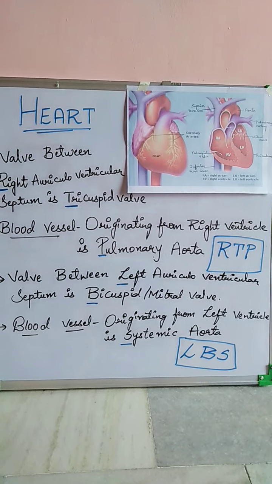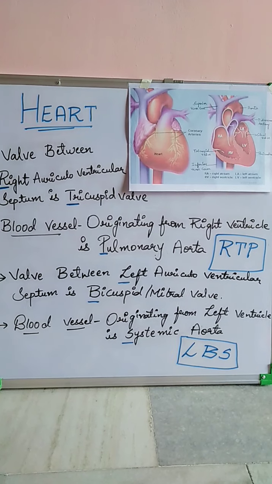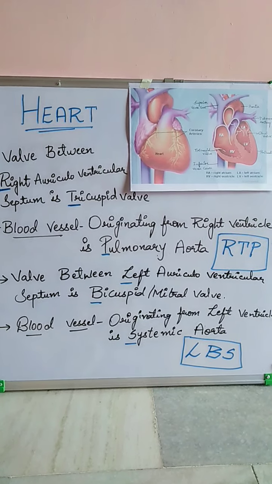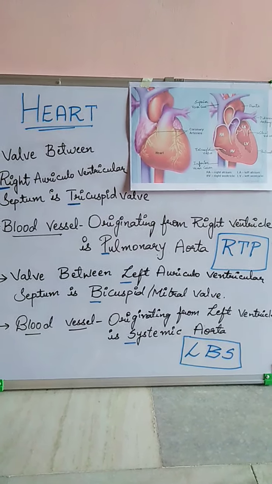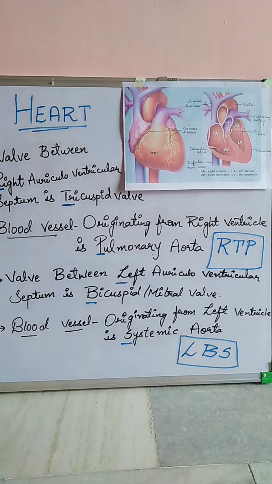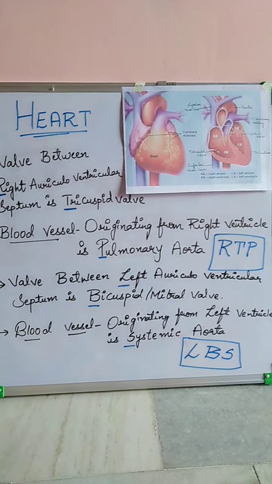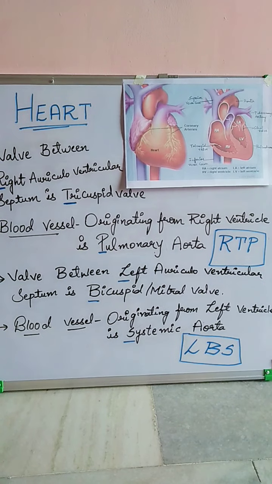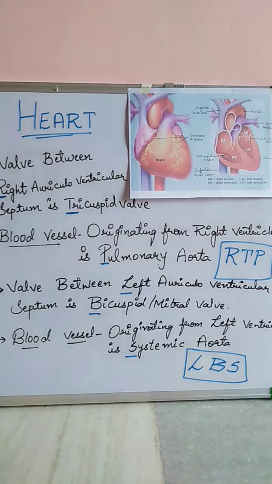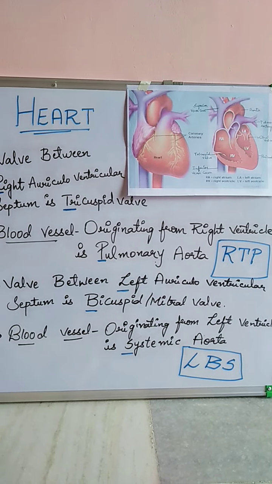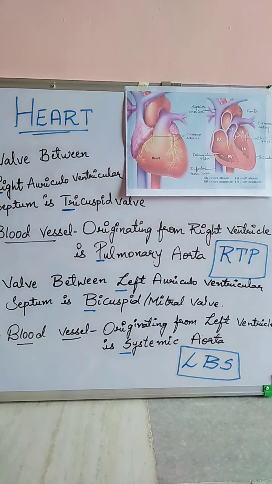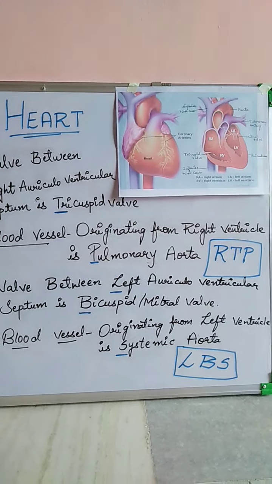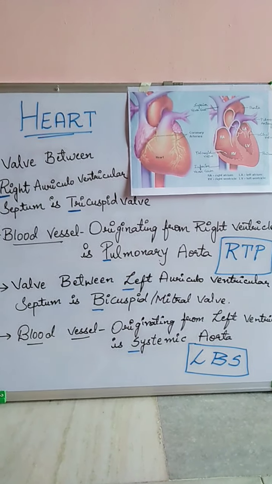The valve present between the left auriculoventricular septum is the bicuspid or mitral valve, and the blood vessel originating from the left ventricle is the systemic aorta. So you can remember it as LBS: left auriculo, bicuspid and systemic. The function of the systemic aorta is that it distributes the oxygenated blood to different parts of our body.